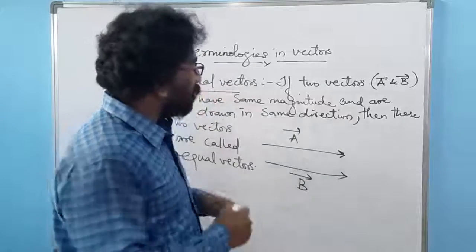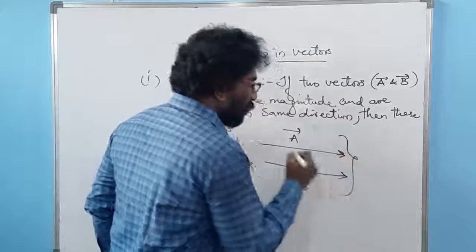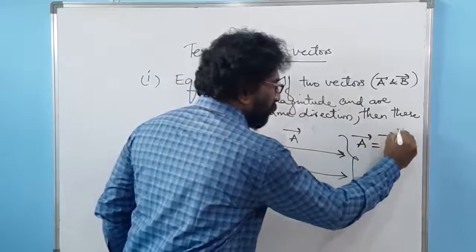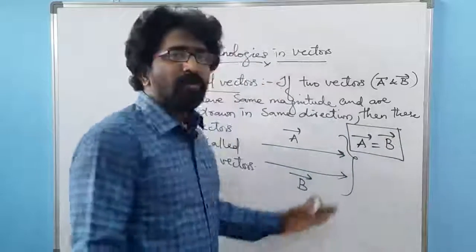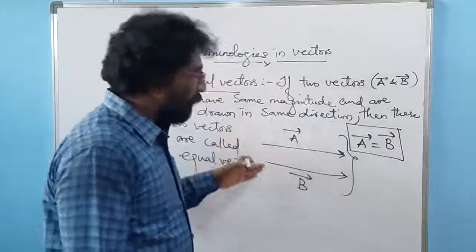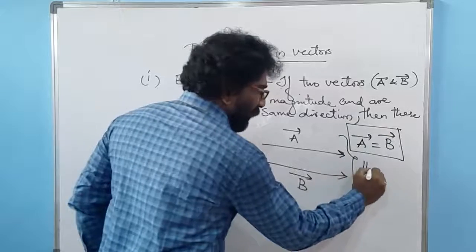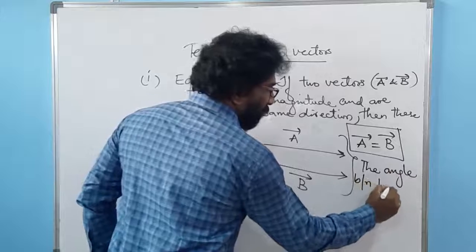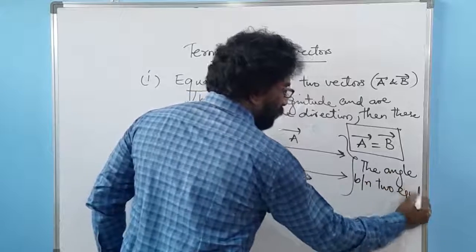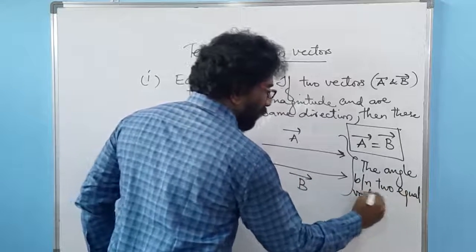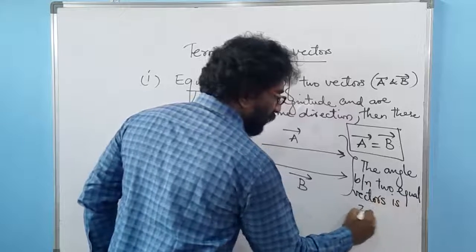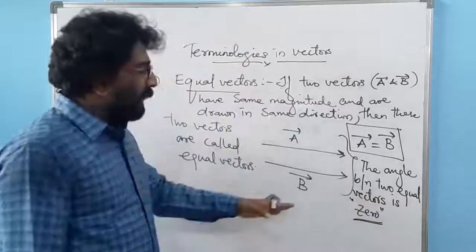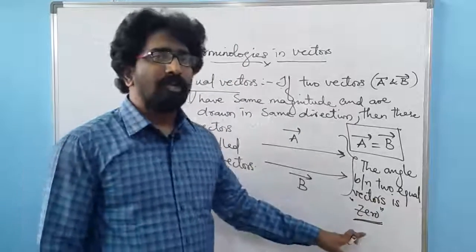If I consider these as two equal vectors, then it is denoted as vector A equal to vector B. Then what will be the angle between these two vectors? The angle between two equal vectors is 0. It's an important objective. The angle between two equal vectors is 0.